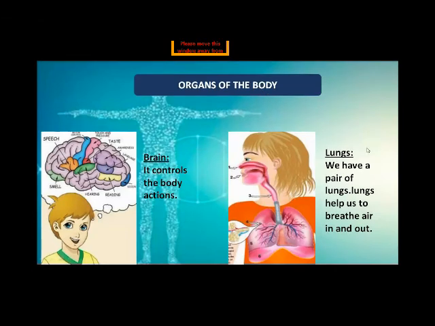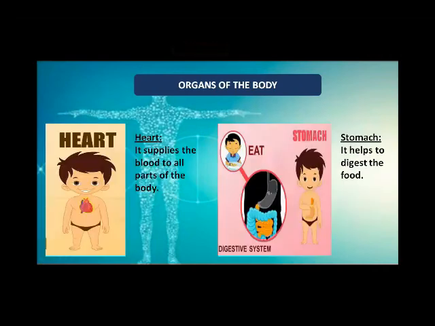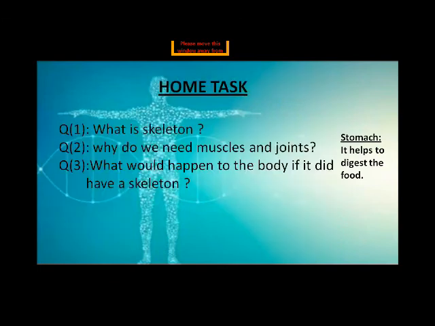Now there is the picture of the lungs. We have a pair of lungs. Lungs help us to breathe air in and out. Now the heart supplies the blood to all parts of the body. The stomach helps to digest the food. This system is called the digestive system. When we take food and this process happens, we call it the digestive system.